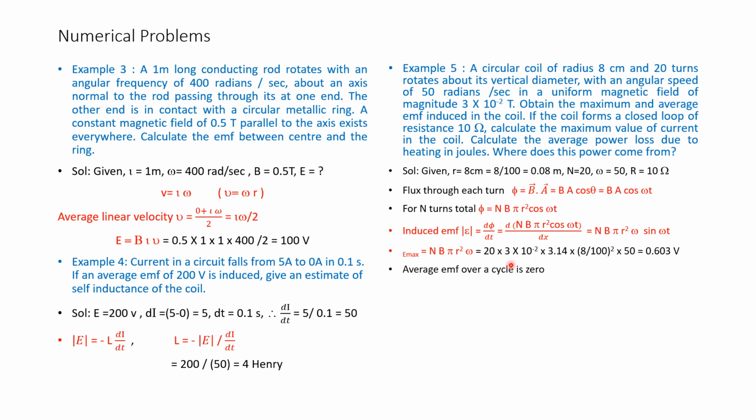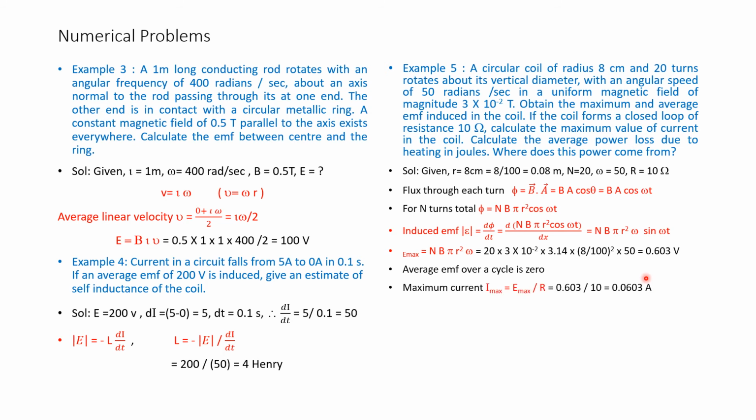So, current maximum is given by E max divided by R, that is equal to E max we have calculated as 0.603, substitute 0.603 divided by 10 ohms, the given resistance, that is equal to 0.0603 amps.